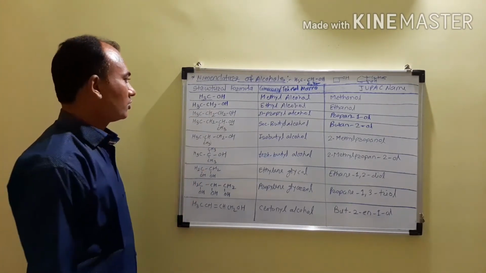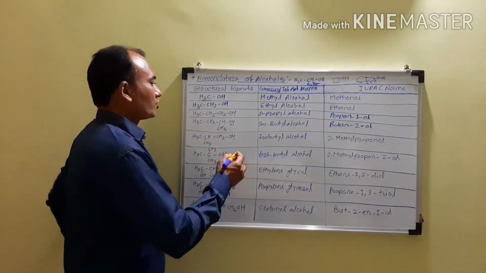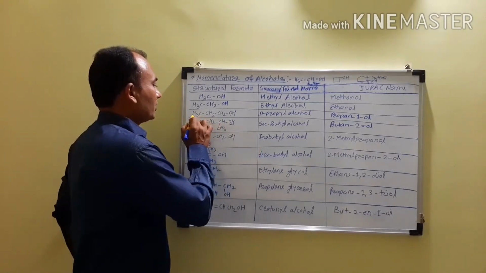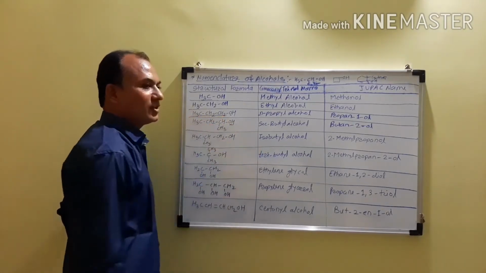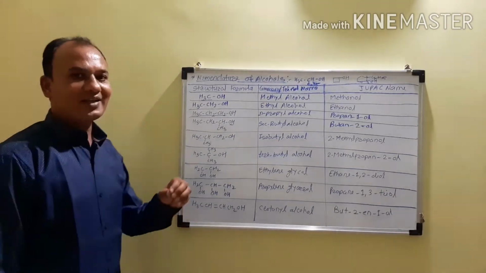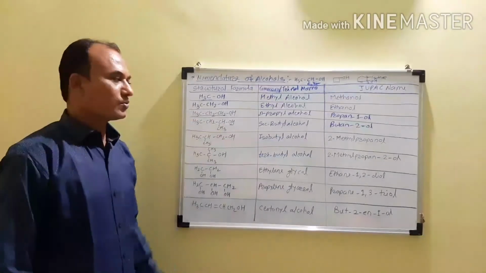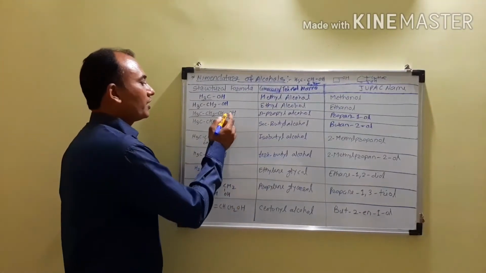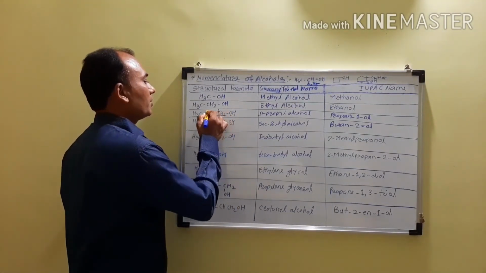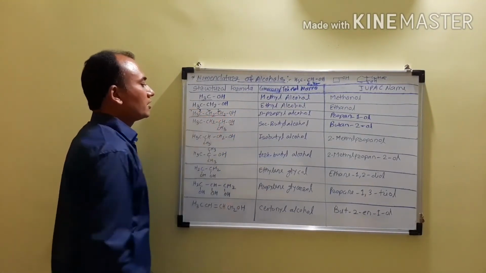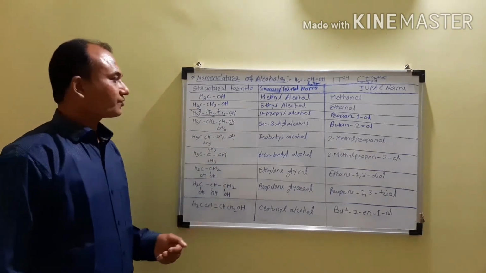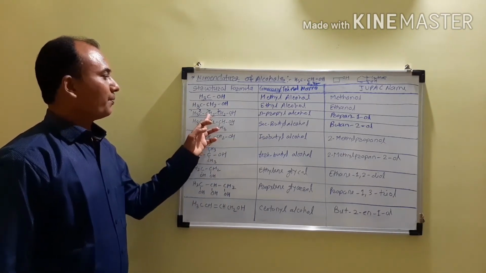Now you have to follow all the rules of IUPAC. So you have to select the longest continuous carbon chain. This is the longest continuous carbon chain. Then give the numbering in such a way that the hydroxyl group attached carbon atom has the lowest possible number. So we have to give the numbering from the right hand side. This is carbon number 1, 2 and then 3. And then you have to write the name of the parent alkane.